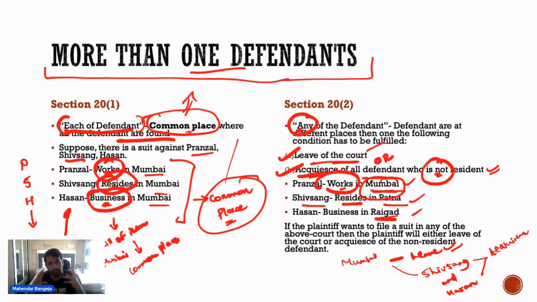But if any of the defendants is residing in one place, or he is found in one place and the others are not found in that place, in such cases you will either require the leave of the court or permission of the defendants who are not residing. So both can happen. So this is what section 20 subsection 1 provides, and section 20 subsection 2 provides.